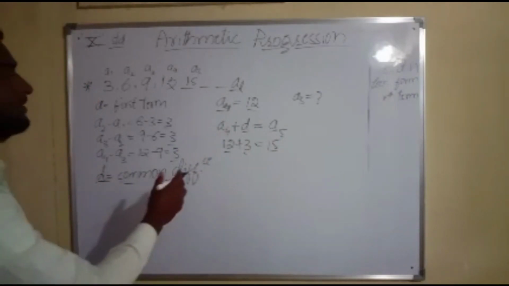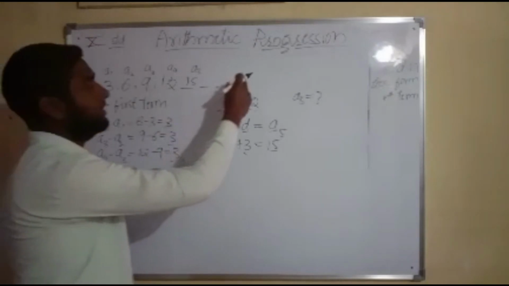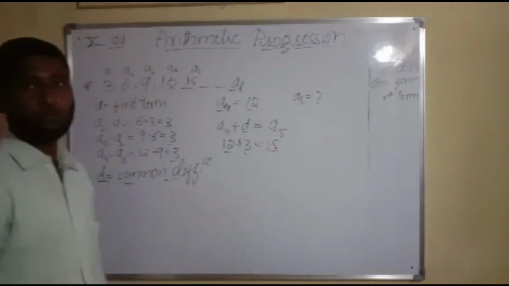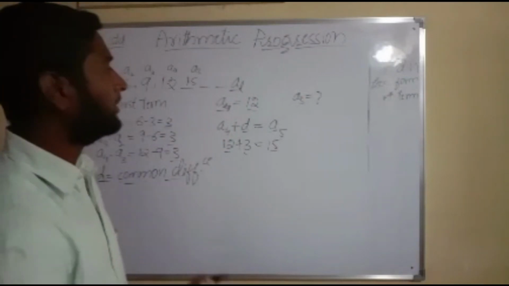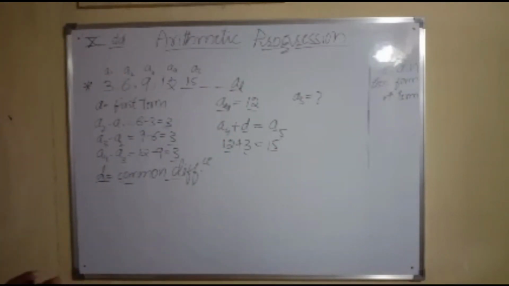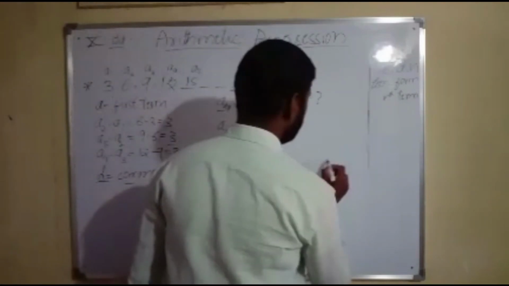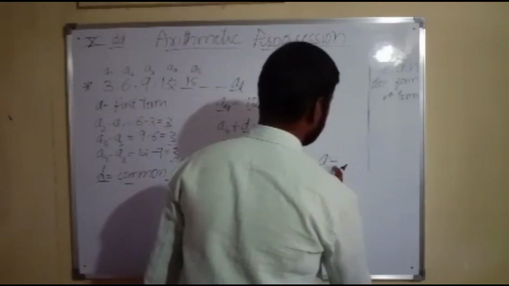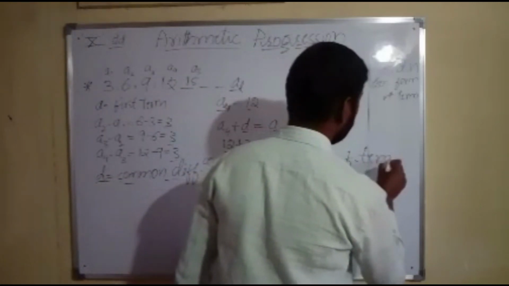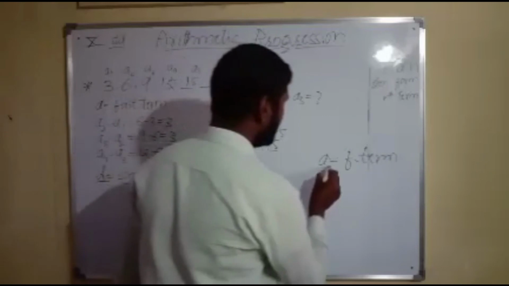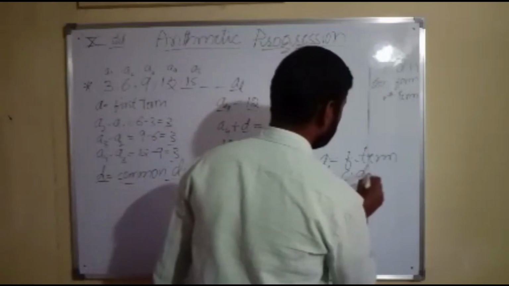So with the help of this, I can find any of the numbers here, with the help of the formula. But here we have to understand the first term. Again I will tell you, A indicates the first term of the AP. Again, D indicates the common difference.